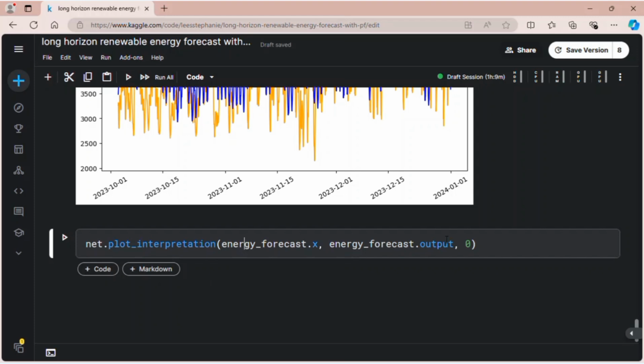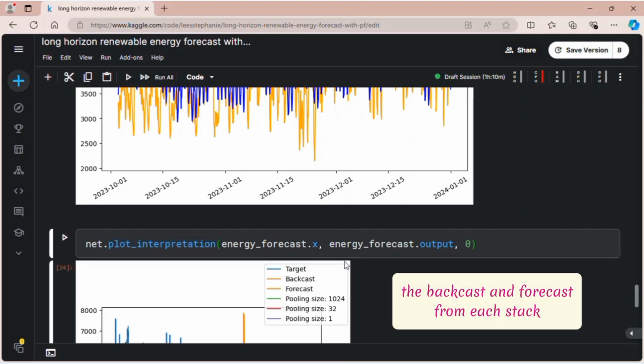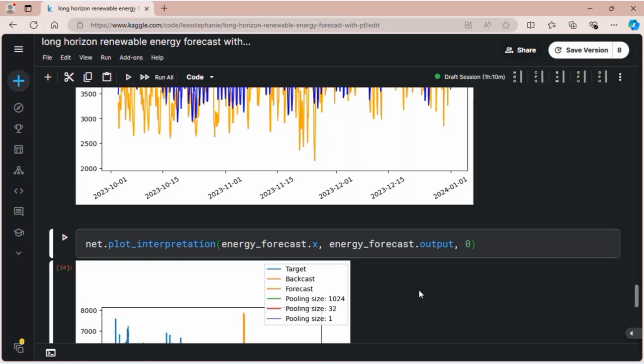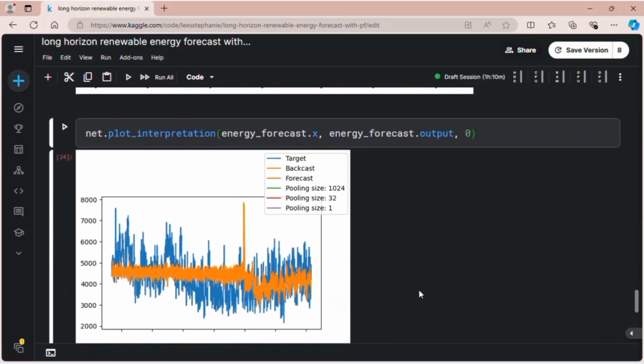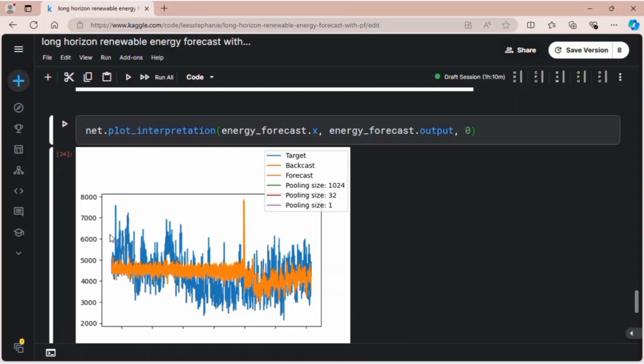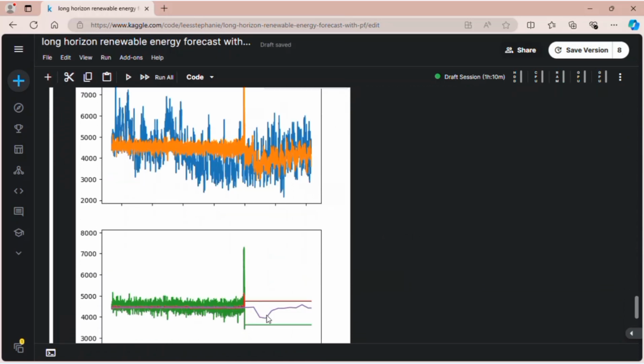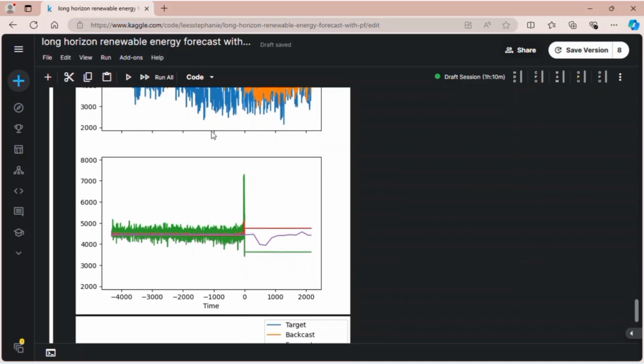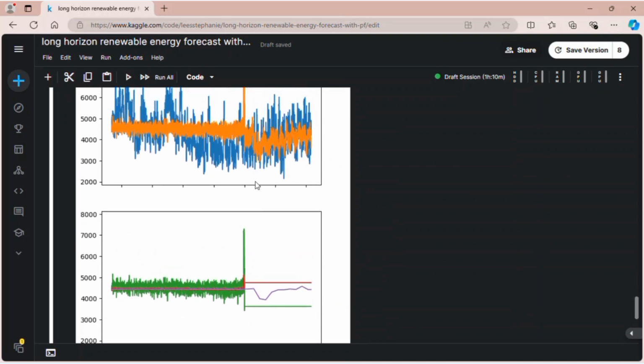Okay, the next one is the plot interpretation method. After the network is fitted, it has this method of plotting the interpretation, so it can plot the results from each stack of the model. The x-axis is shared through the subplots.